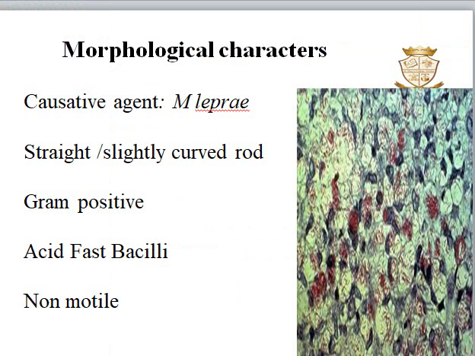Coming to morphological characters. The causative agent of leprosy is Mycobacterium leprae. It is a gram-positive non-motile bacillus. Mycobacterium leprae is a straight or slightly curved rod having a size of 1 to 8 by 0.2 to 0.5 micrometer. We can see polar bodies as well as intracellular elements within the cell. This organism also appears in club forms, branching or as lateral buds. It is an acid-fast bacillus.